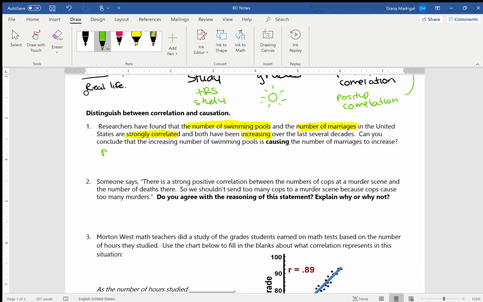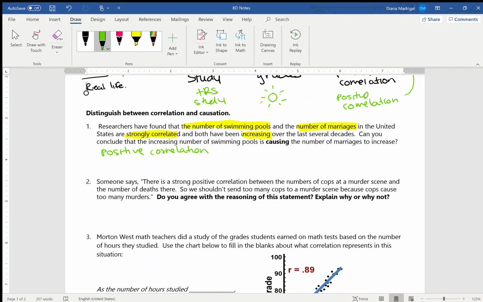That means that we have a positive correlation. Okay, I'm just going to write it here. All right, our question is, can you conclude that the increasing number of swimming pools is causing the number of marriages to increase? Okay, just because it has a positive correlation doesn't mean it has to be a causation.